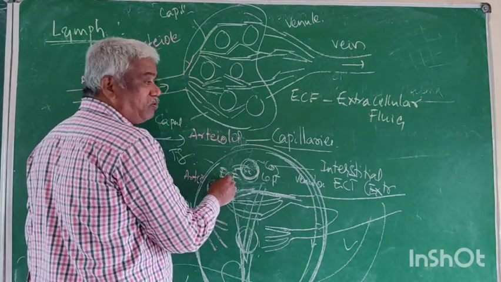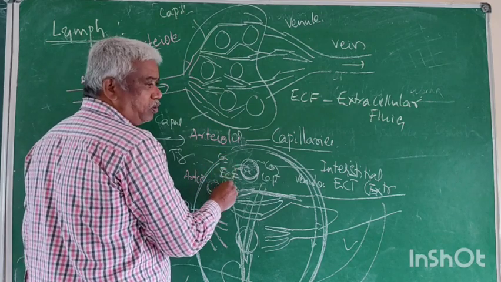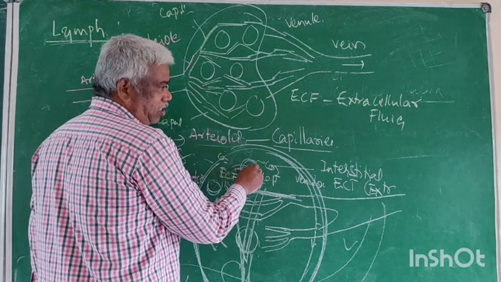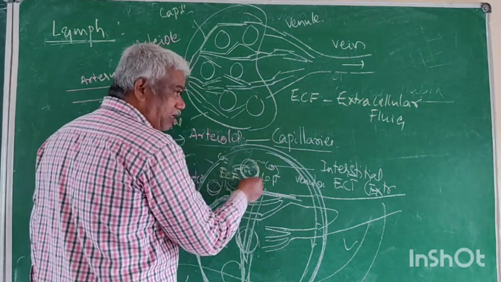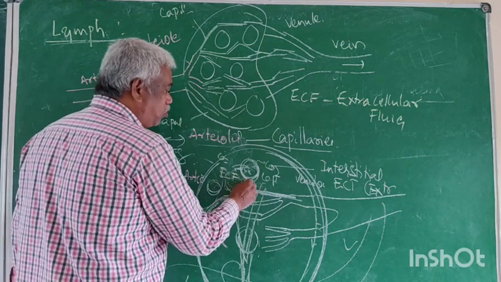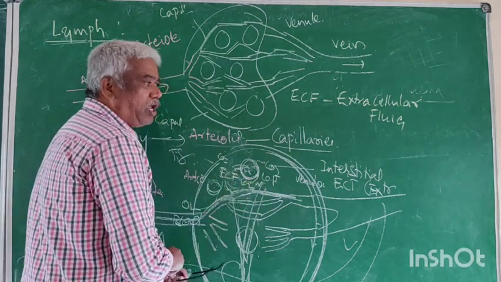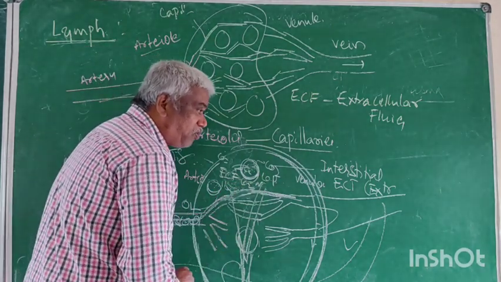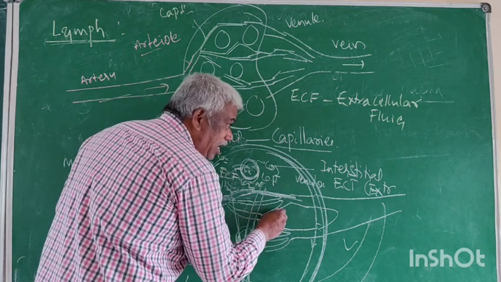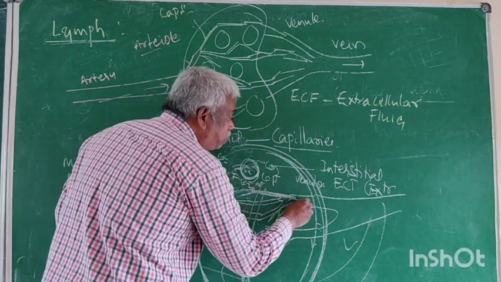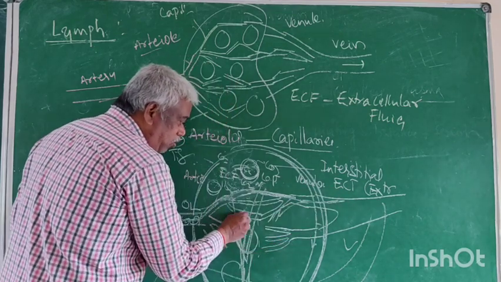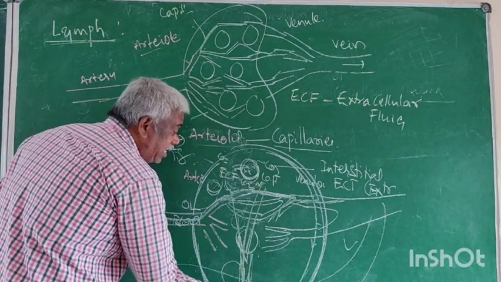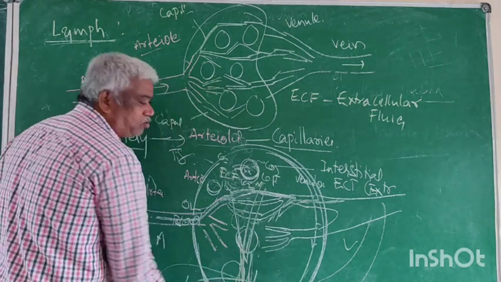The ECF contains oxygen and food. The oxygen and food present in ECF is given to the cell. Right. Now, again the cell returns to the ECF: CO2 is given, some hydrogen is released, and the ECF becomes toxic. Right. Some ECF is absorbed into the capillaries of vein and again it belongs to the impure blood. ఇక్కడ ECF లో కొంచెం veins లో, but maximum amount of ECF is collected by lymph vessel.